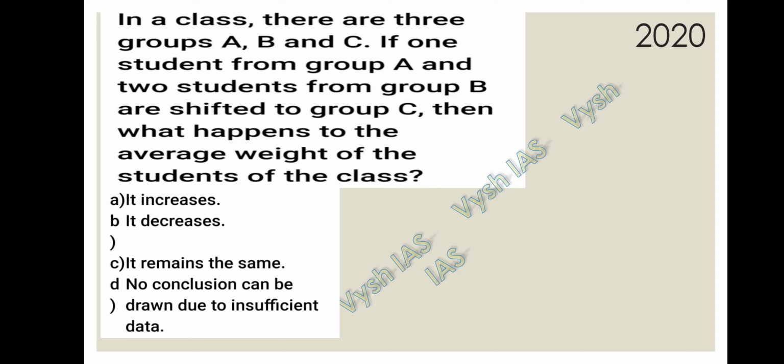Let's read the question now. In a class, there are 3 groups, A, B and C. In one particular class, they are saying there are 3 groups. They are A, B and C. Okay. If one student from group A and 2 students from group B are shifted to the group C, then what happens to the average weight of the students of the class?